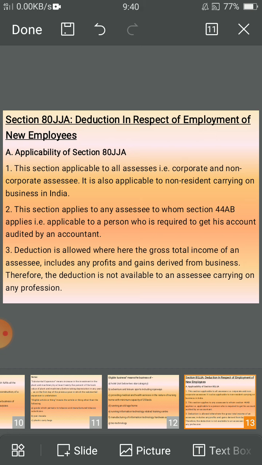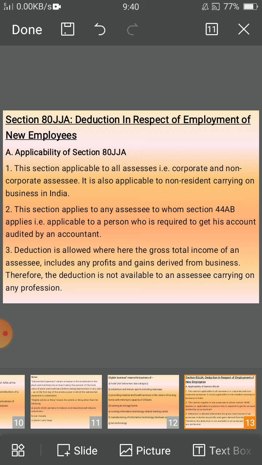Applicability of Section 80JJAA. This section is applicable to all assessees, that is corporate and non-corporate assessees. It is also applicable to non-residents carrying on business in India, not in foreign countries.